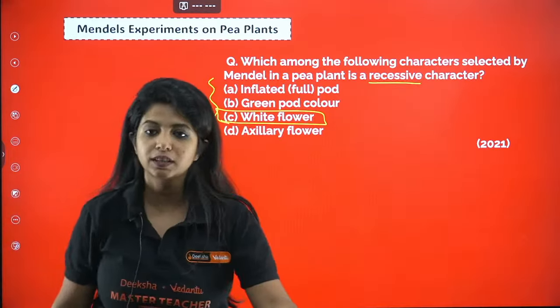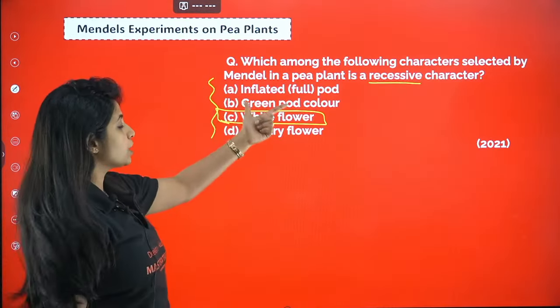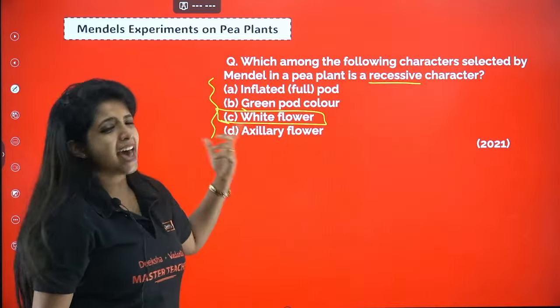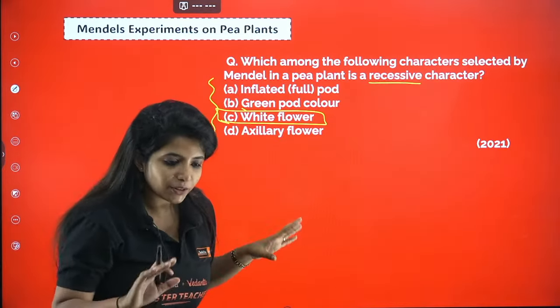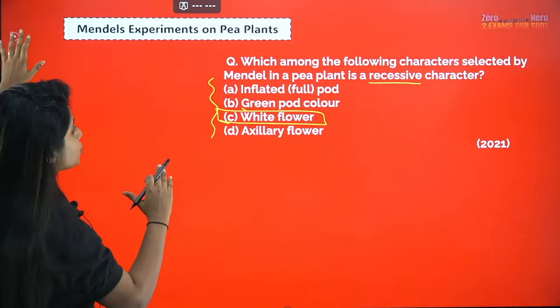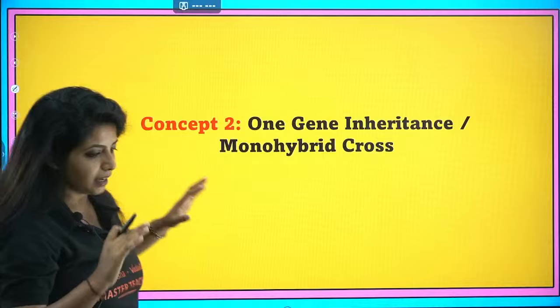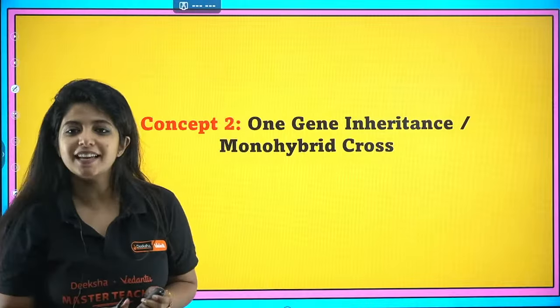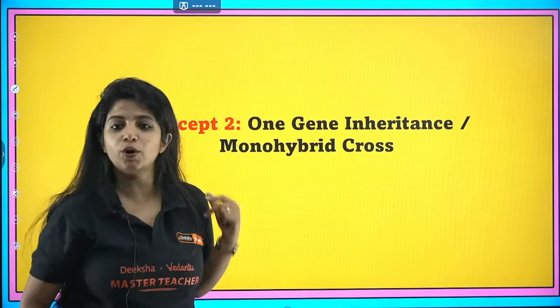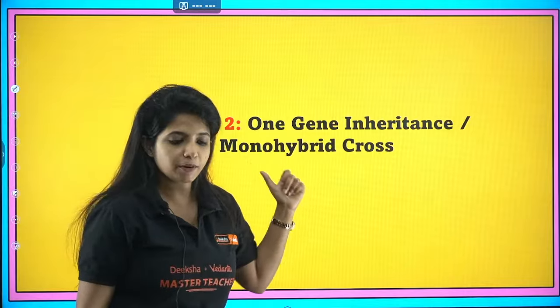So your answer is C. White flower is actually the one which is a recessive character. Inflated is dominant, green pod color is also dominant, axillary flower is also dominant. Now, did you understand the flow? This is how we are going to study everything. Next, we have the second concept, that is one gene inheritance, or monohybrid cross.